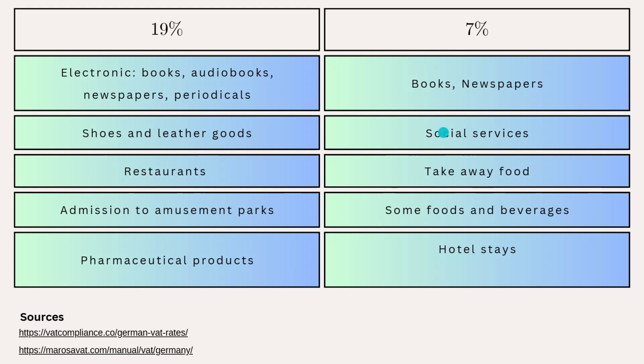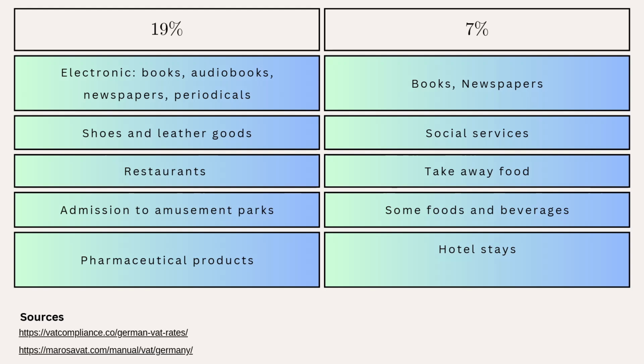Things that fall under the 7% rate are, for example, books, newspapers, social services, takeaway food, some foods and beverages, like normal milk, and hotel stays. These are some basic examples. We don't have to remember them, but it is good to know what falls under 19% and what falls under 7%.